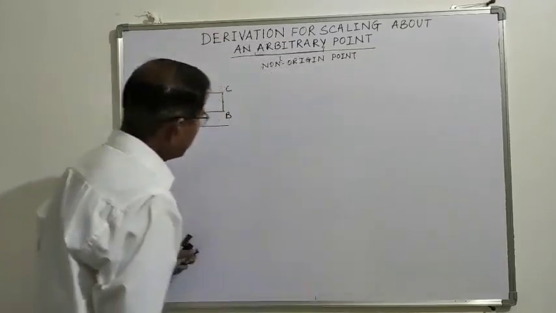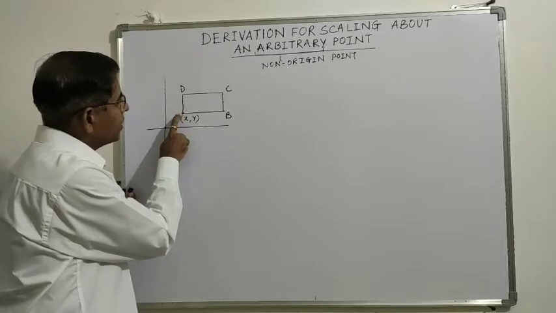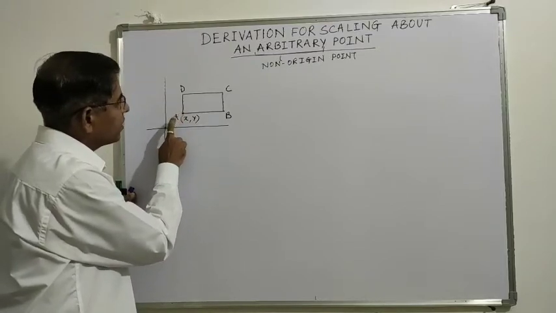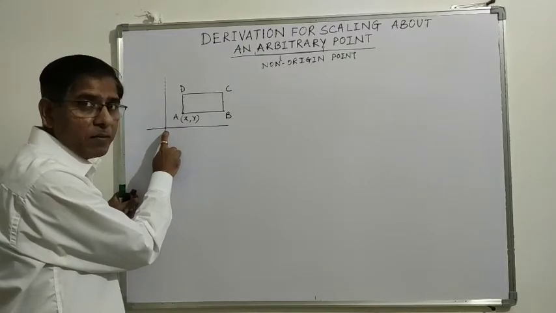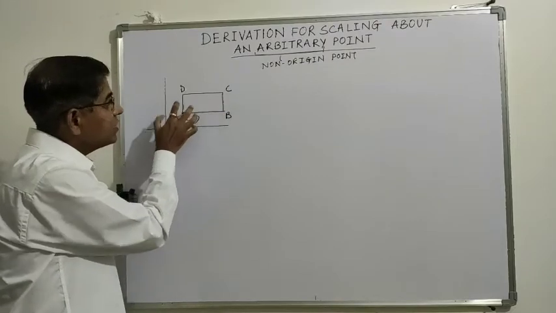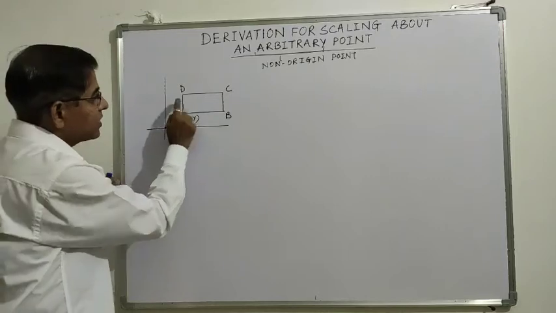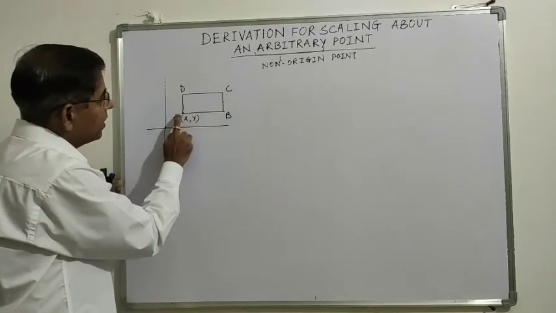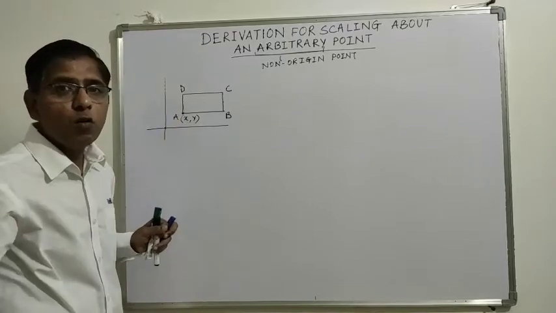Now, since we need to scale the figure about point A, but we do not know a scaling matrix about point A, we know the scaling matrix about origin. So we need to translate this figure first to the origin, so that the point of scaling coincides with the origin.